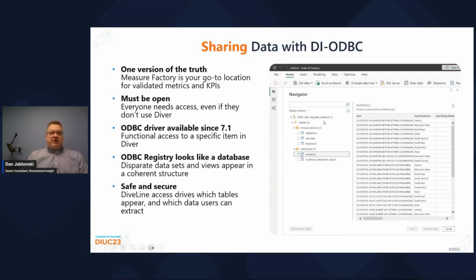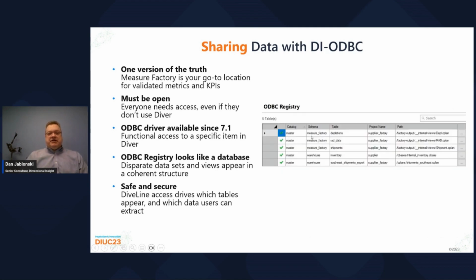So here we see the Power BI desktop client with ODBC to Supplier Advisor as its data source. The navigator window comes up, and I can see Measure Factory data and inventory or warehouse data in what looks like a database. I've selected the inventory data. The information is available for preview and ready to load into Power BI.